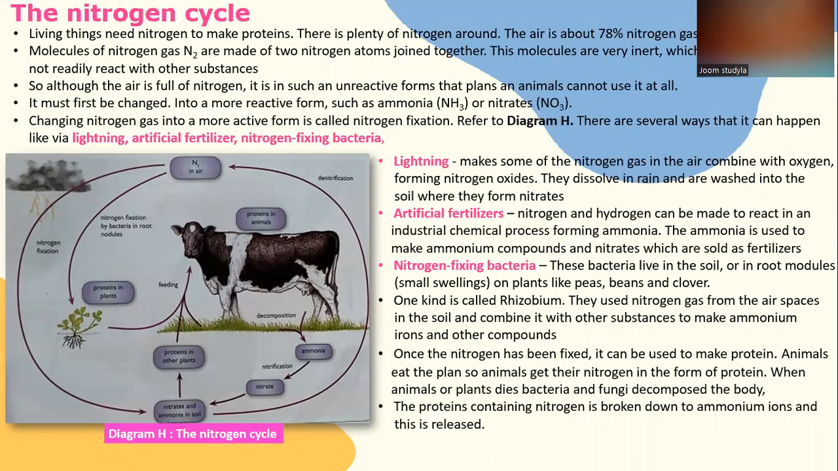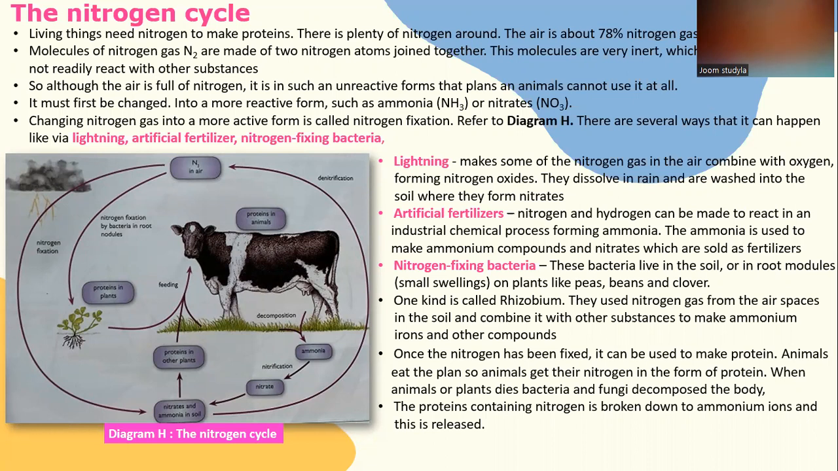The nitrogen cycle. Living things need nitrogen to make proteins. There is plenty of nitrogen around. The air is about 78% nitrogen gas. A molecule of nitrogen gas, N2, is made of two nitrogen atoms joined together. These molecules are very inert, which means that they will not readily react with other substances. So although the air is full of nitrogen, it is in such an unreactive form that plants and animals cannot use it at all. It must first be changed into a more reactive form such as ammonia or nitrates.